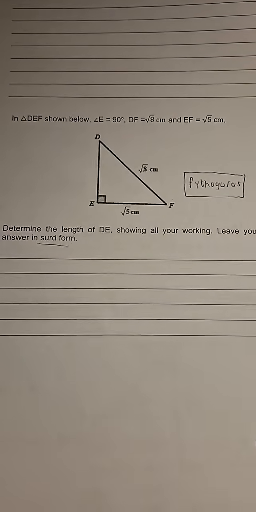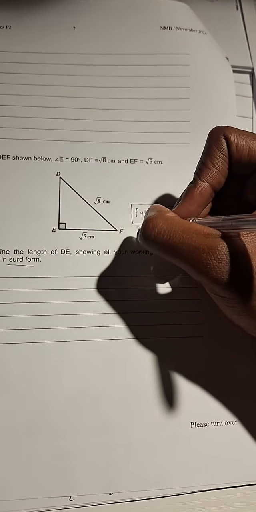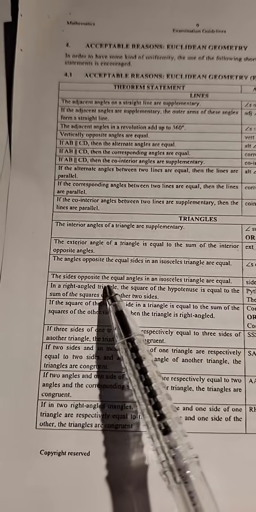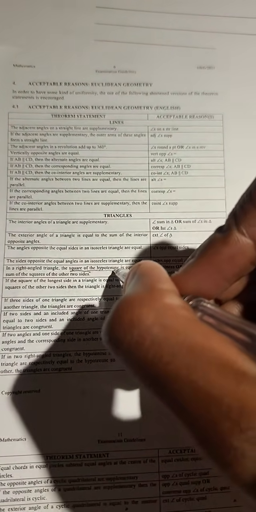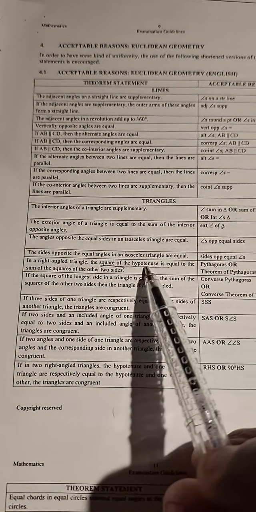Mr. Pythagoras is crying for our attention. What does Pythagoras say? Pythagoras simply says the following: in a right angle triangle, the square of the hypotenuse.